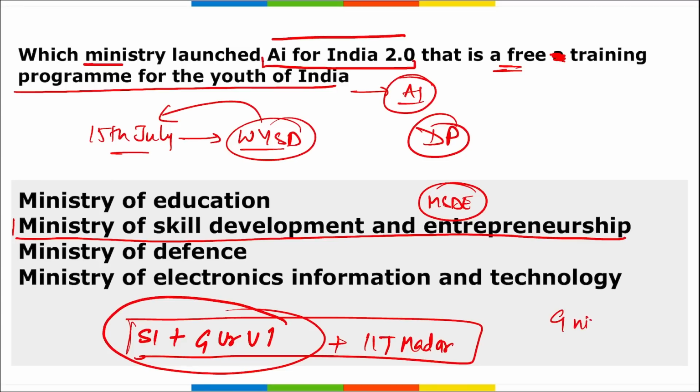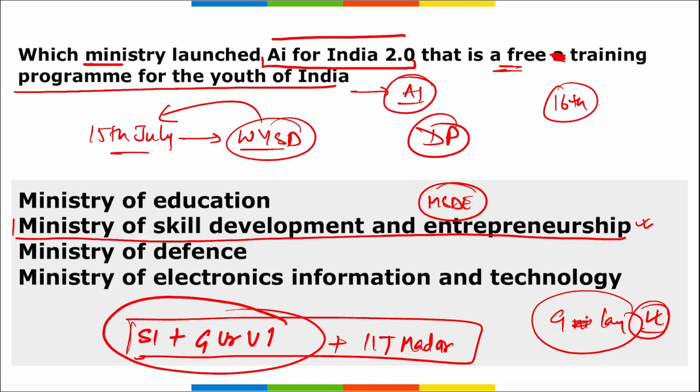This online program is reportedly available in how many languages? It is available in 9 languages. This is also important. A question can be asked that AI for India 2.0, which was launched by Ministry of Skill Development and Entrepreneurship, is available in how many languages? It is available in 9 languages, correct? And 16th of July every year we observe AI Appreciation Day. All right, you should mark this also, right?